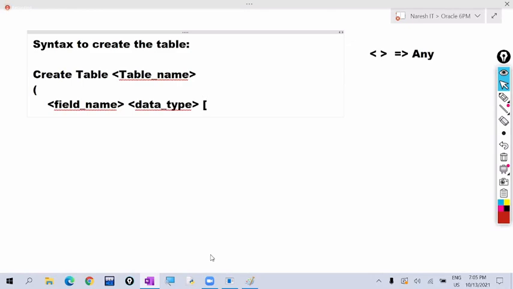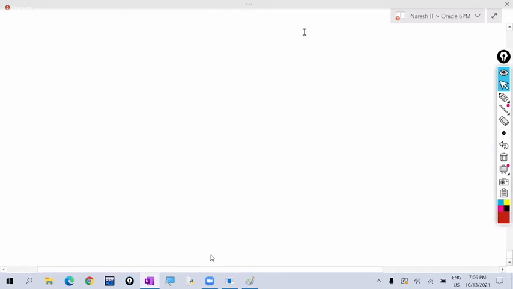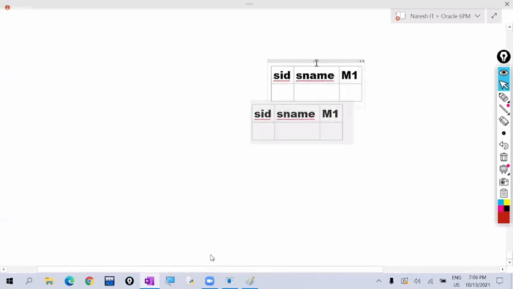After that, if we want to define constraints, constraints are some rules. For example, there is a marks table with student ID, student name, and marks of subject one columns. The university is conducting a 100 marks paper.